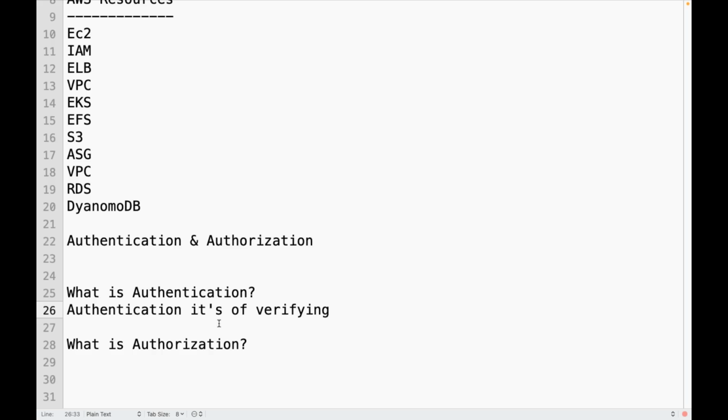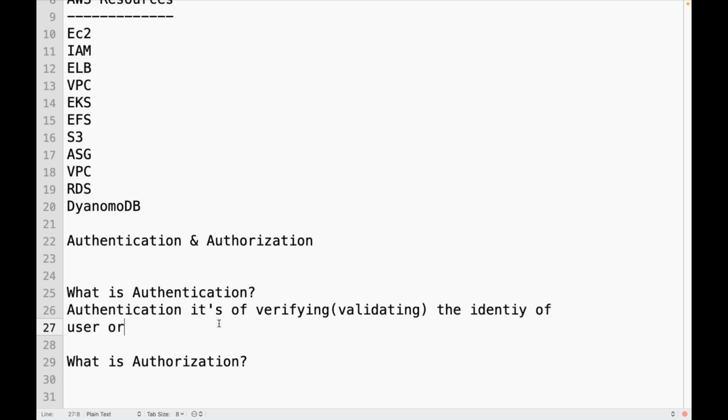Who is that user identity or service identity. So authentication is the process of verifying the identity of a user or any service or application, like a system.